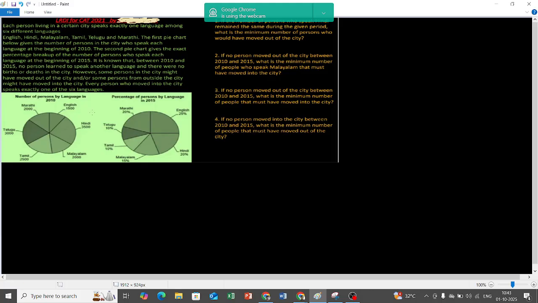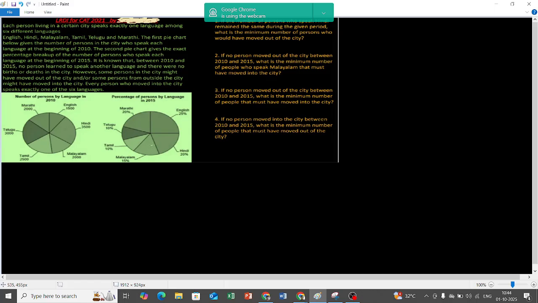But still there is a difference in population. Why is there a difference in population? The difference in population is because of people moving in and out of the city. The second pie chart gives the exact percentage breakup of the number of persons who speak each language at the beginning of 2015. It is known that between 2010 and 2015, no person learned to speak another language and there were no births or deaths in the city.